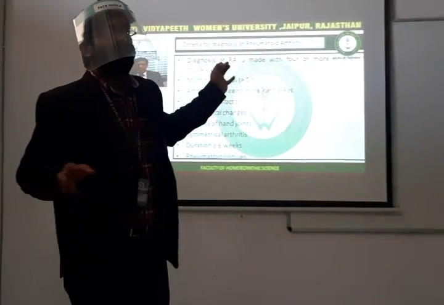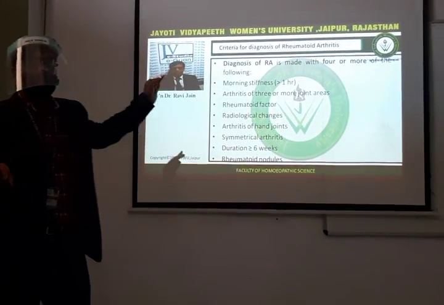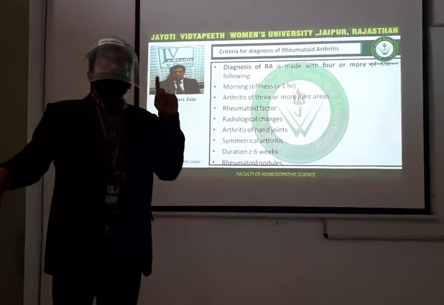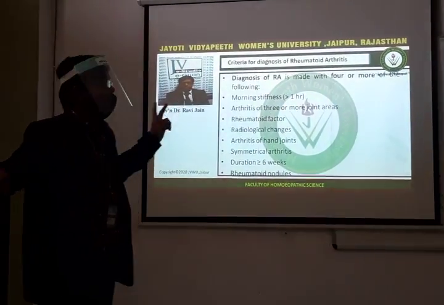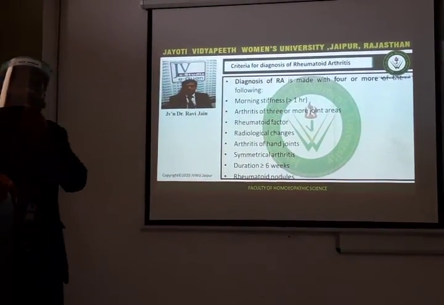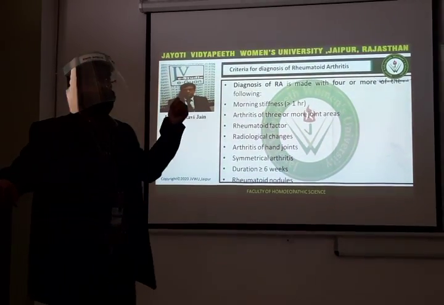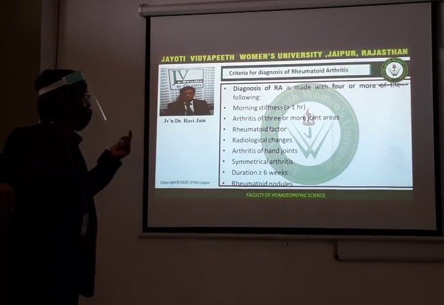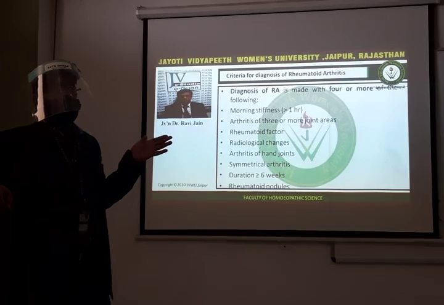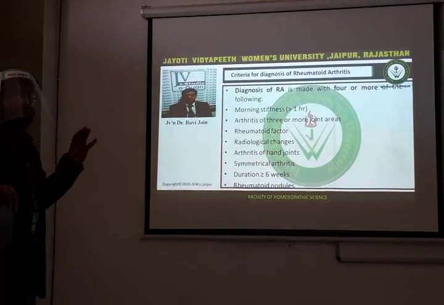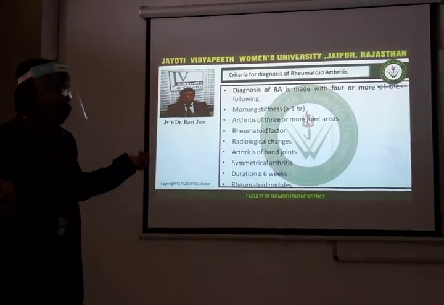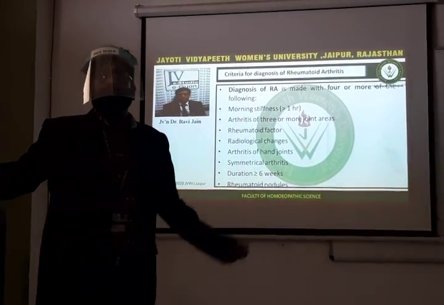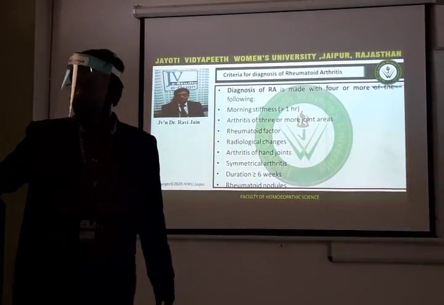So we can diagnose rheumatoid arthritis by the following points. Number one is morning stiffness greater than 1 hour. Second is arthritis of the joints. Next, rheumatoid factor present. Fourth, radiological changes. Fifth, arthritis of hand joints. Next, symmetrical arthritis, duration more than 6 weeks, and the last one, rheumatoid nodules.